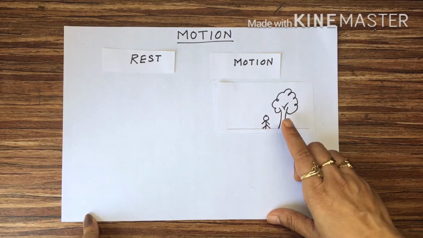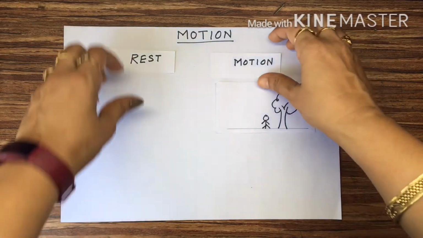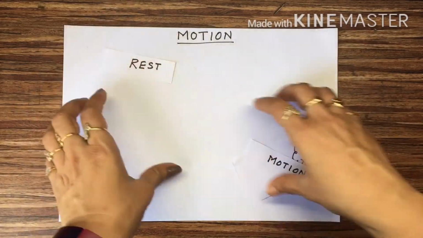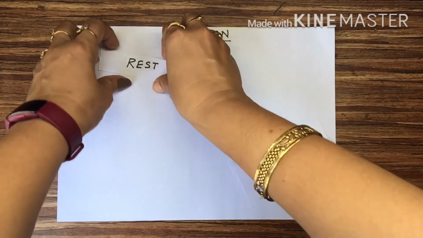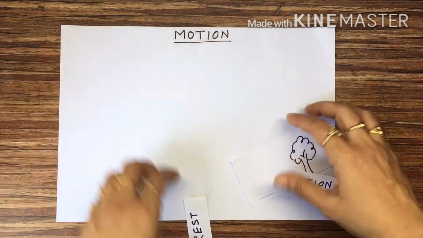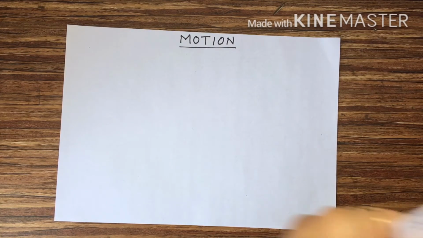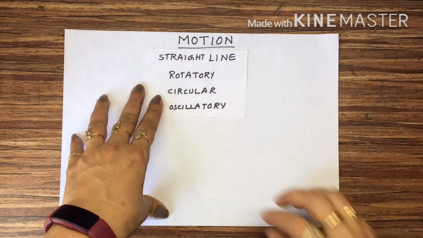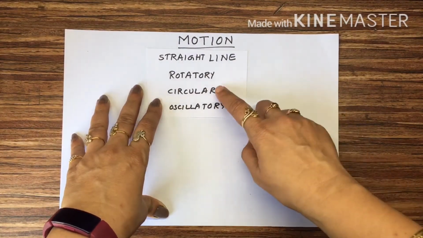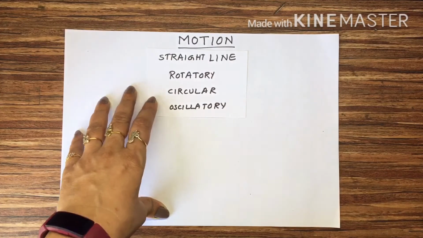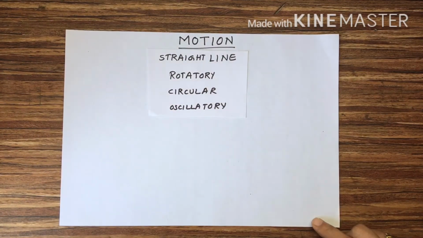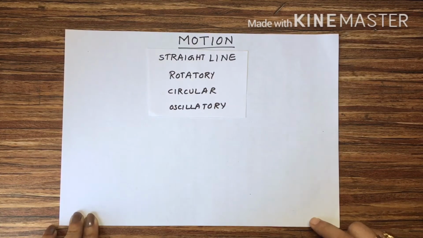Now, we will talk about motion. In the previous classes, you studied about motion. Different varieties of motion: straight line motion, rotatory motion, circular motion, oscillatory motion, etc. Straight line motion, you know, the path is straight, and rotatory is spinning on its own axis.